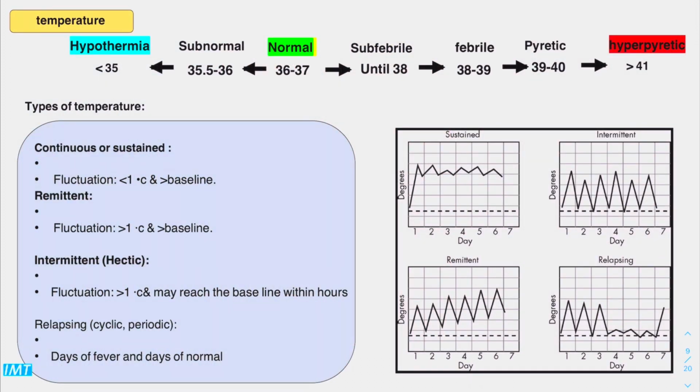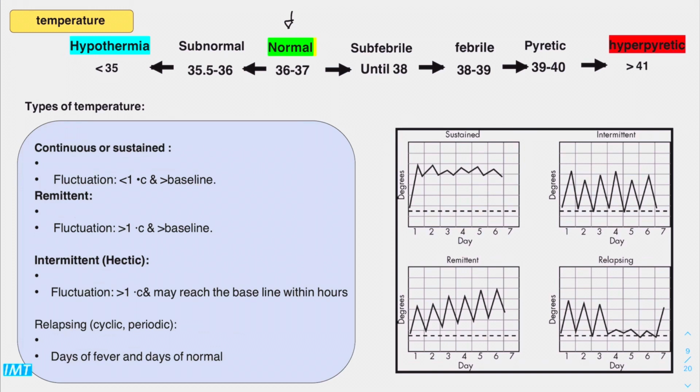Next thing to talk about is the temperature. This is the next important vital sign. As all of you know, the normal temperature is 36 to 37 Celsius. More than that is called fever. Fever is subdivided into subfebrile, febrile, pyretic, and hyperpyretic. Subnormal is still normal, but a little bit low, and less than 35 Celsius is considered hypothermia.